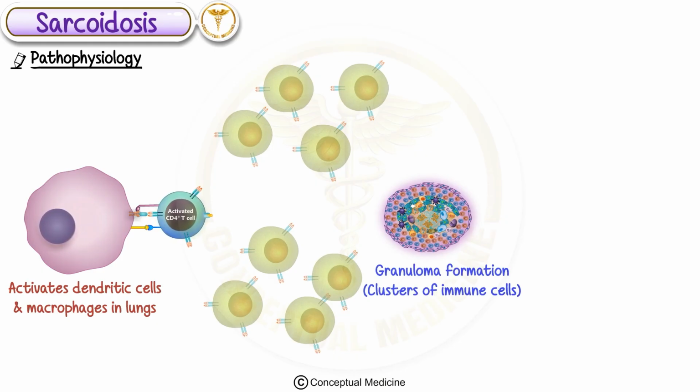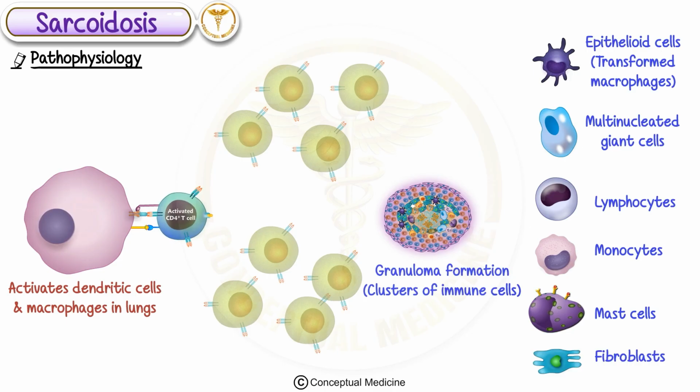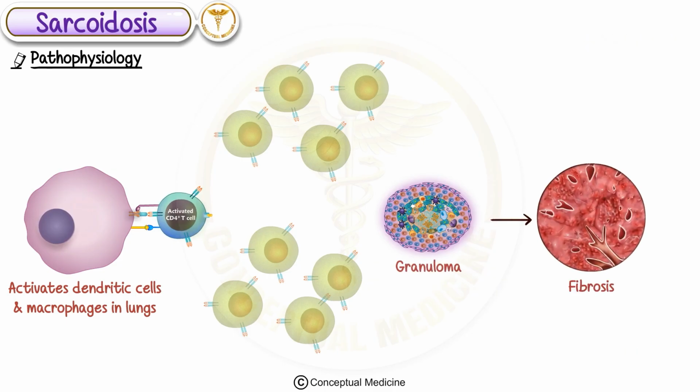Granulomas are clusters of immune cells, including epithelioid cells, transformed macrophages, and multinucleated giant cells. Lymphocytes, monocytes, mast cells, and fibroblasts surround these cells. Over time, these granulomas can cause fibrosis, leading to organ damage.